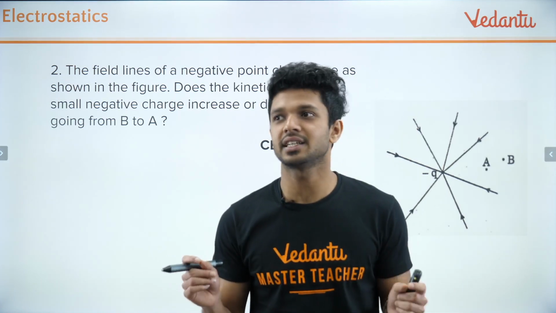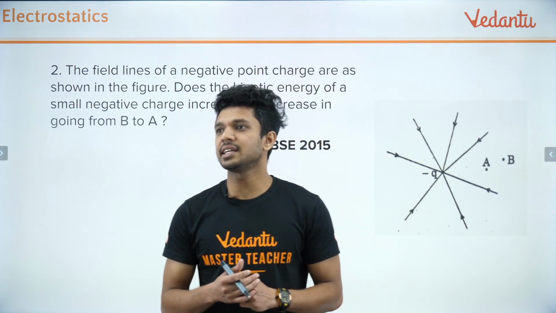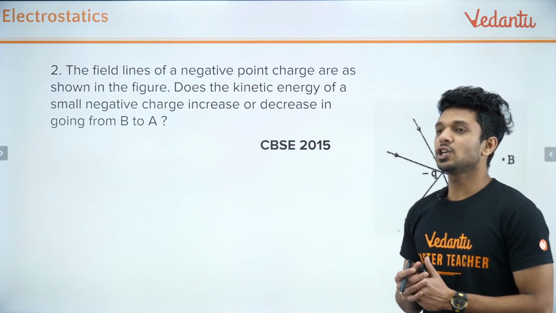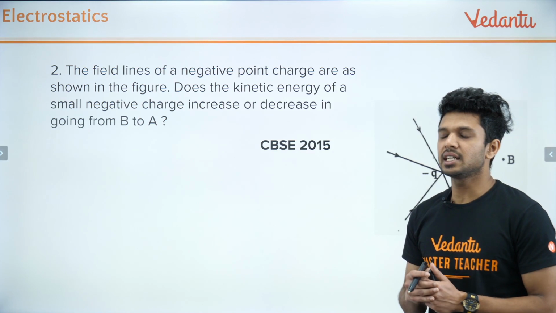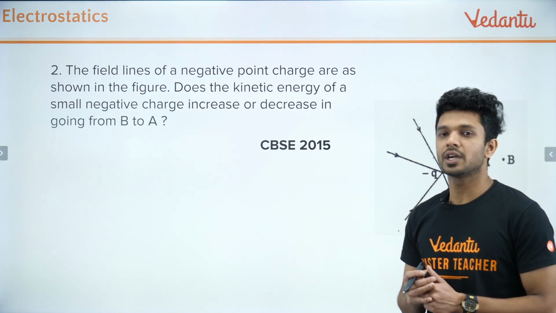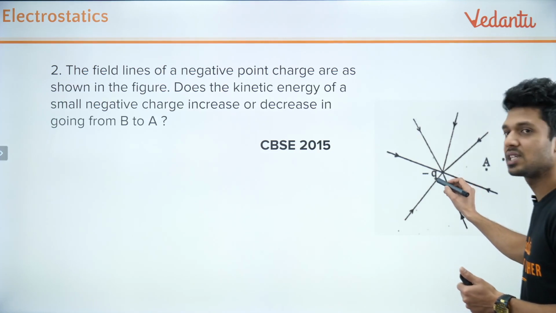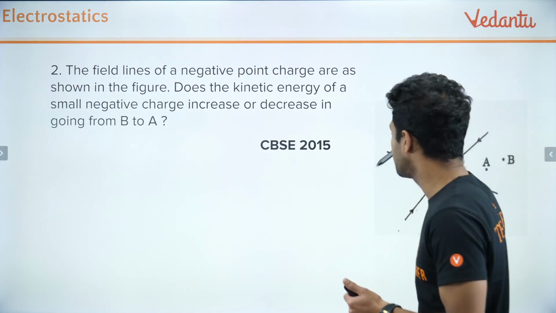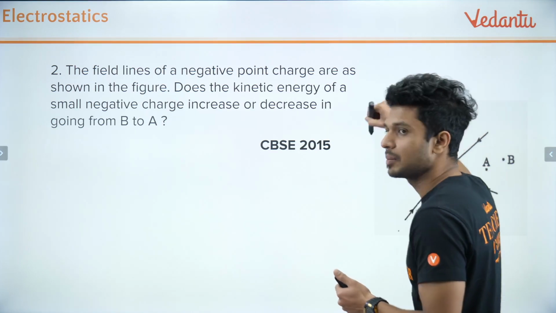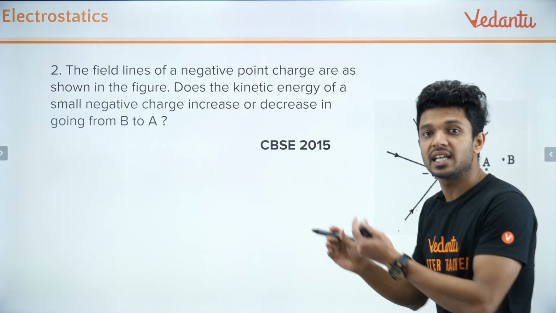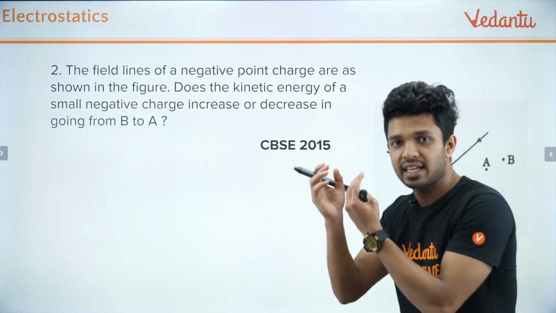The question goes like this. The field lines of a negative charge are as shown in the figure. Does the kinetic energy of a small negative charge increase or decrease going from B to A? Look, so here you have the negative charge, and you know that for a negative charge the field lines will always be incoming, because it will always be attracting a positive charge. That's why the field lines are inside, right?